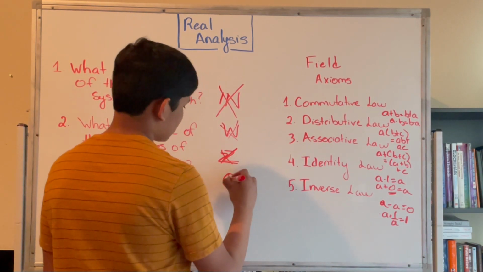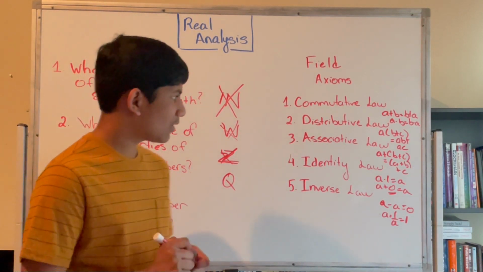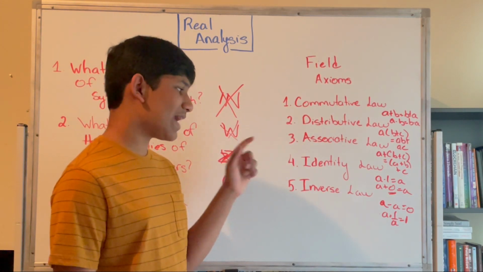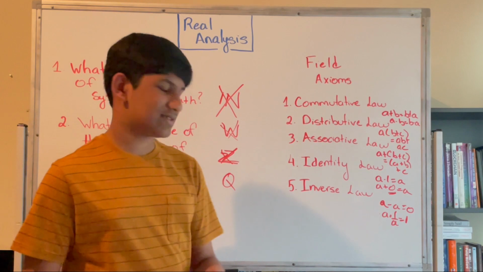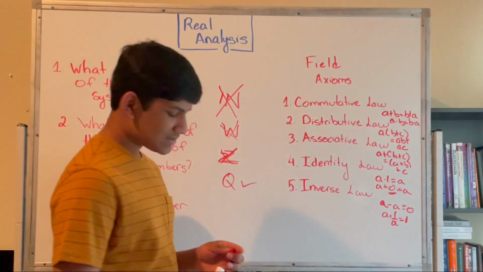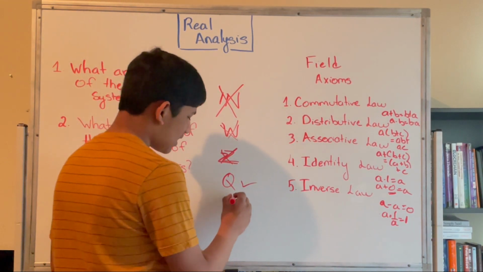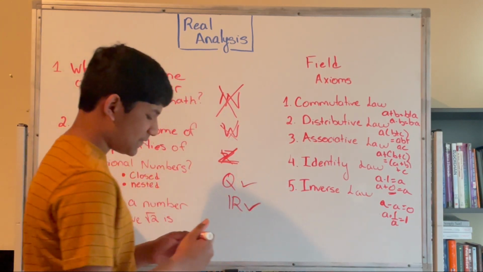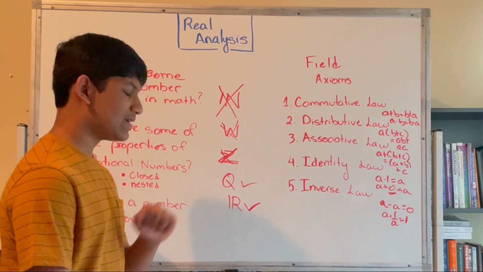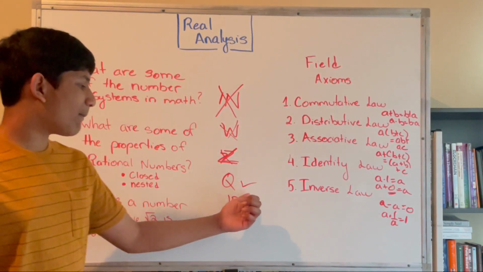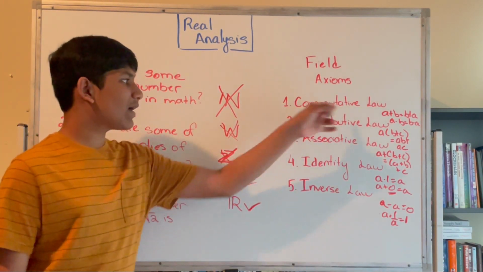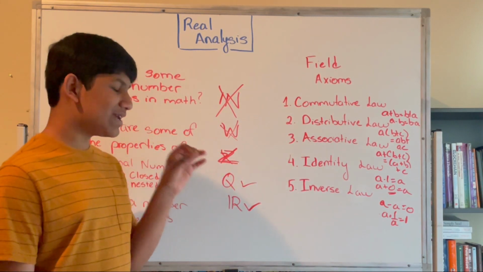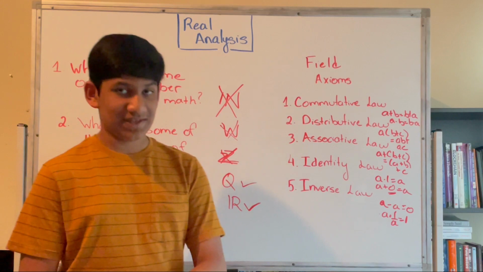After that, we have the rational numbers. The rational numbers. Commutative law, yes. Distributive law, yes. Associative law, yes. Identity law, yes. And inverse law, yes. They satisfy, and since the rational numbers are a subset of the real numbers, the real numbers also satisfy. And in general, if you do check these axioms, they do satisfy. So these are the number fields. Just to recap, the commutative law, distributive law, associative law, and identity law are satisfied for the integers.